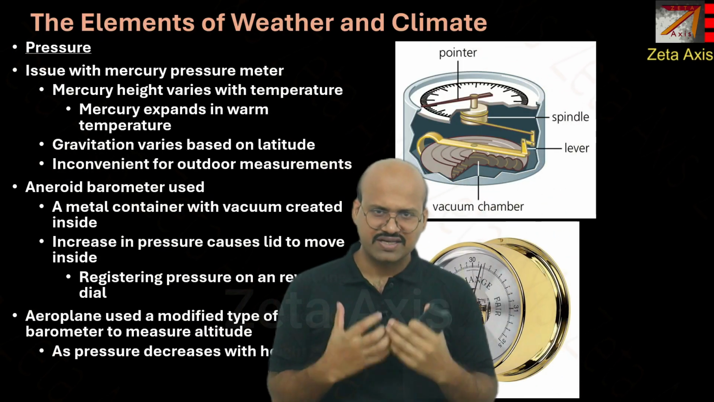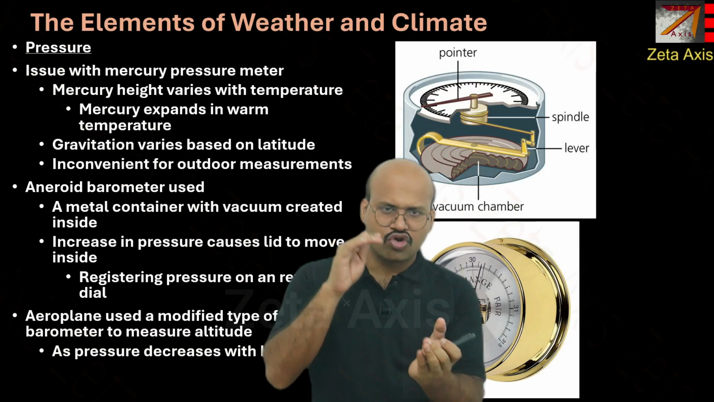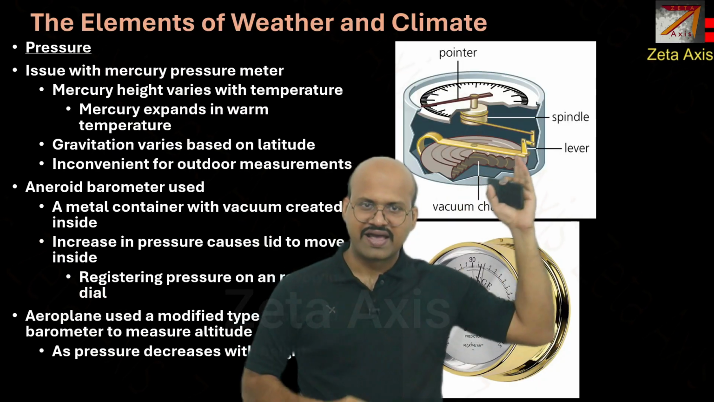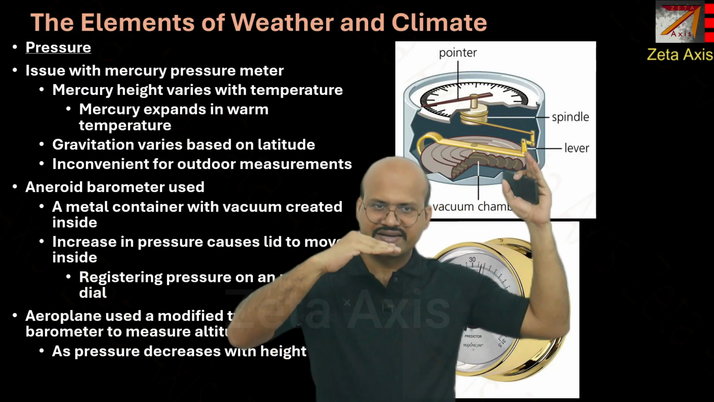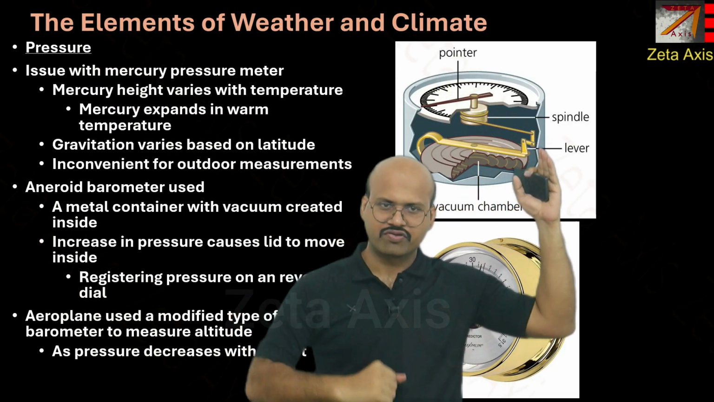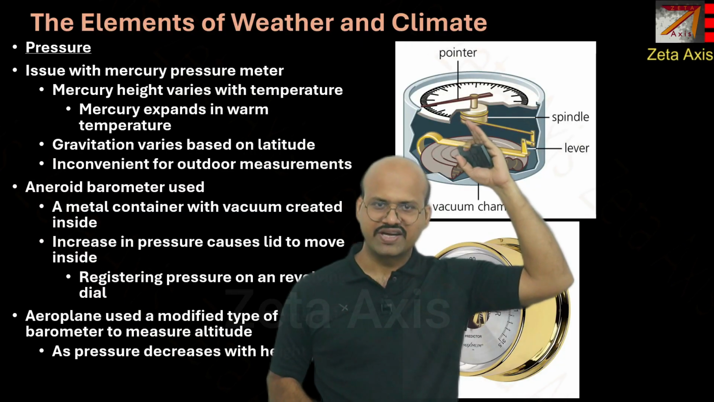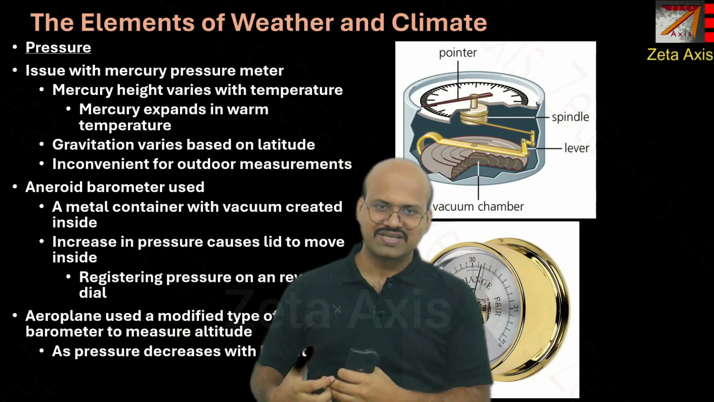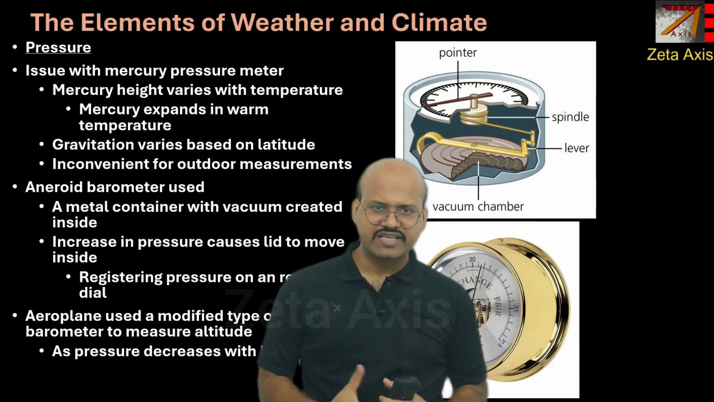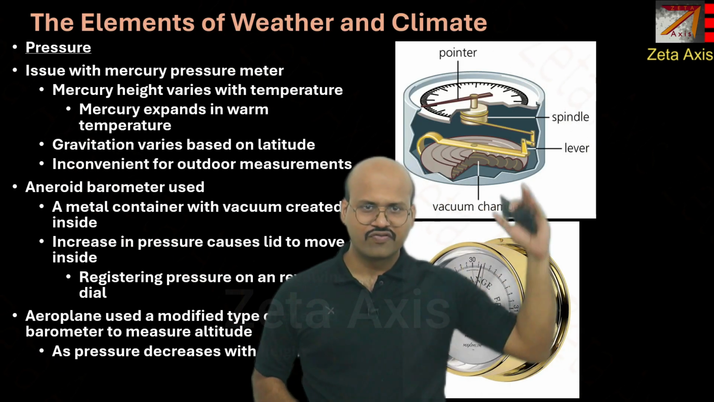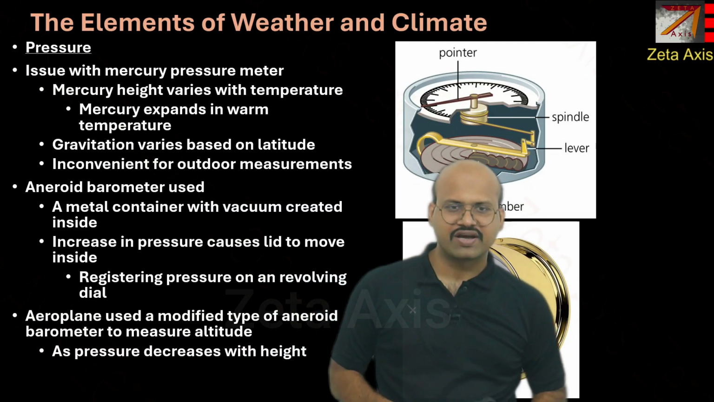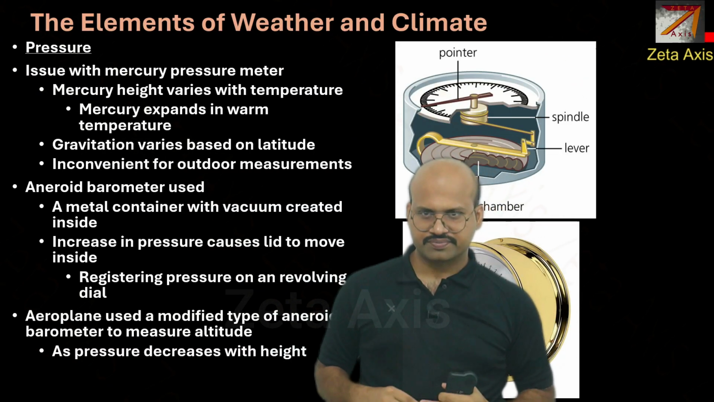Now when the pressure increases, this diaphragm will contract. And when this diaphragm contracts, this rod will be lowered. And the amount of height that this bar is lowered will be measured by this spindle. It will indicate an increase in the pressure. And similarly, when the air pressure decreases, this will expand. And its expansion will be noted down by the spindle. So we will know that the atmospheric pressure has reduced.